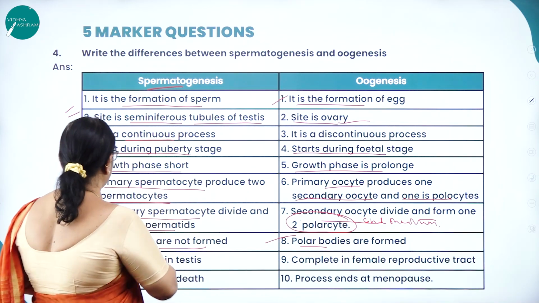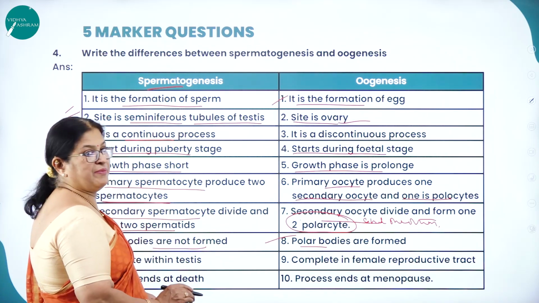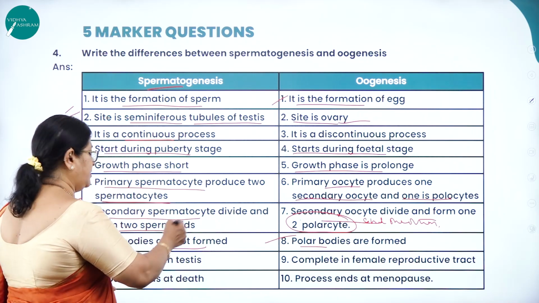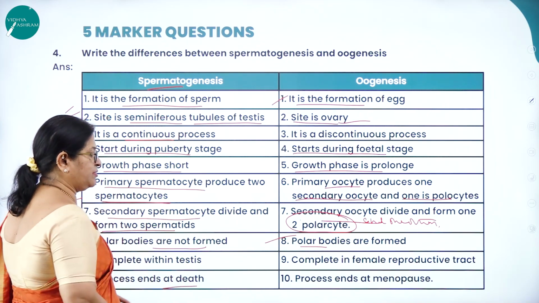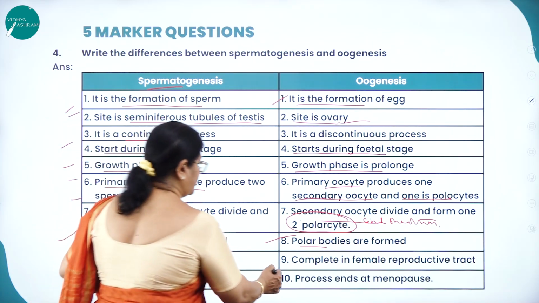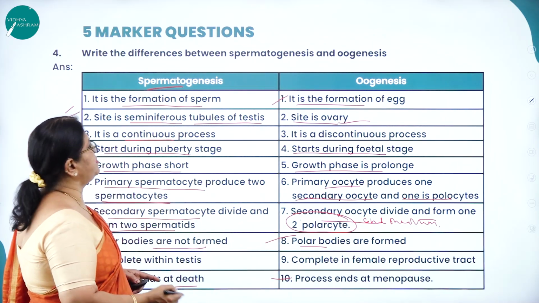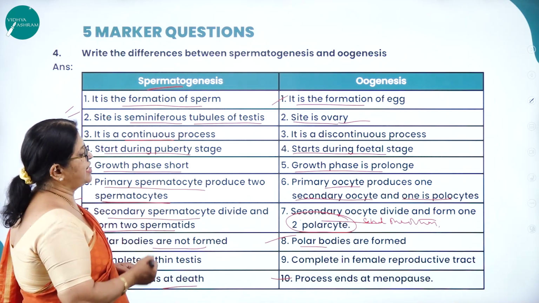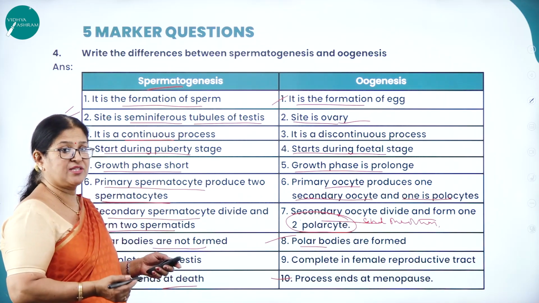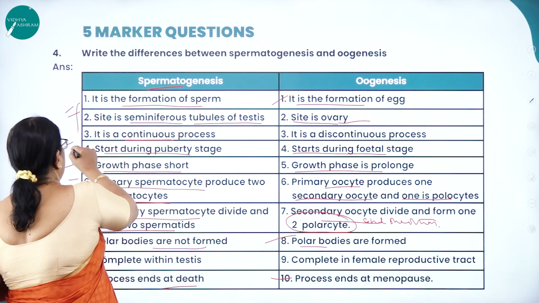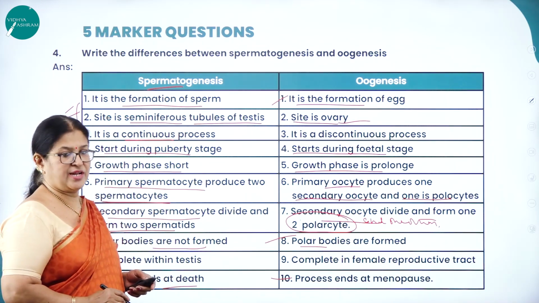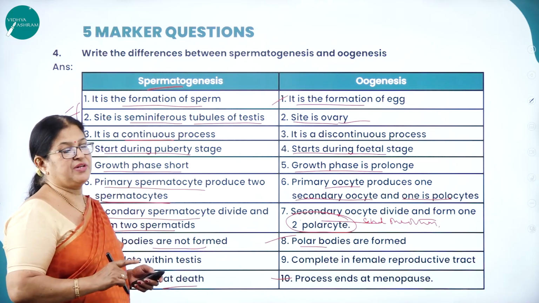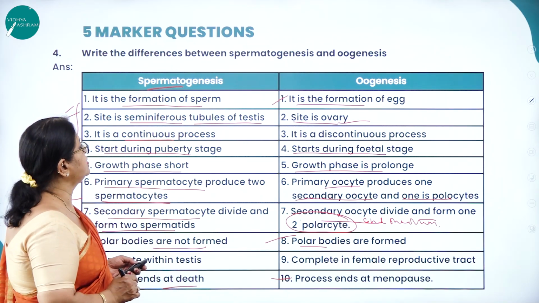Spermatogenesis is completed within the testes, whereas oogenesis is completed in the female reproductive tract. The process ends at death in males, and ends at menopause in females. So these are the differences between spermatogenesis and oogenesis, which you need to write if asked for a 5-marker. Even if it is asked as a 2-marker question, you will have to write a minimum of 4 differences, where each difference will carry half a mark.